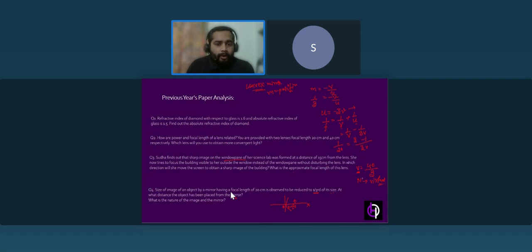Now if I calculate for concave, let's erase this part. If we take a concave mirror, the magnification is negative for concave.